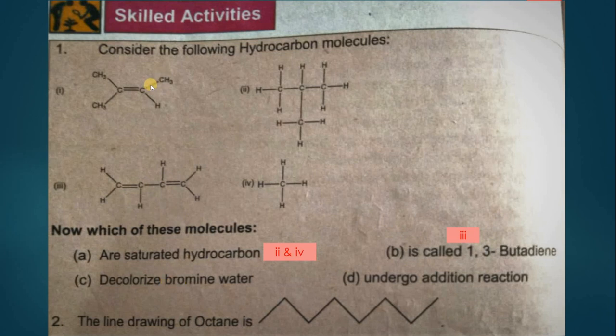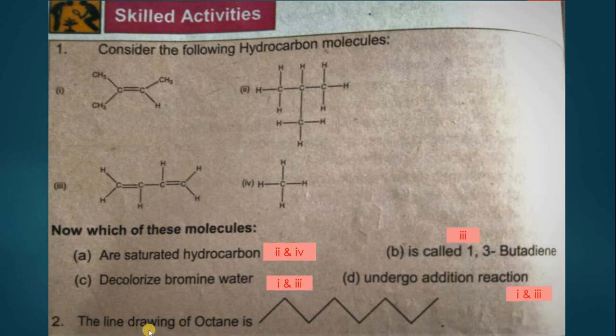Which one will decolorize bromine water? The ones which have got unsaturation will decolorize the bromine water. So number 1 and 3 is the answer. Which one will undergo addition? Those which are having double bonds will undergo addition only. These two will undergo substitution reaction. So the answer is 1 and 3.